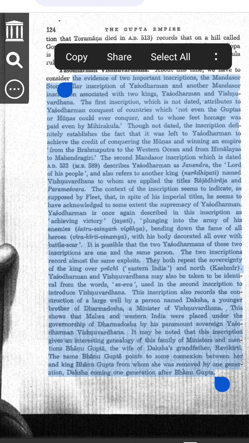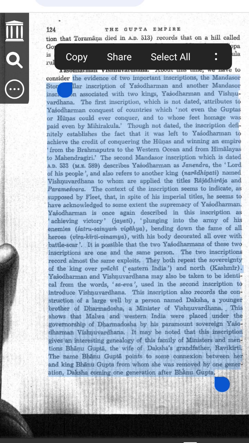Example to understand. Imagine a history book in your school. In that book, there is a page about a student who defeated all the bullies. That page doesn't say the year, but it clearly says he was the bravest and strongest. That's exactly what the first Mandsaur inscription does for Yashodharman.